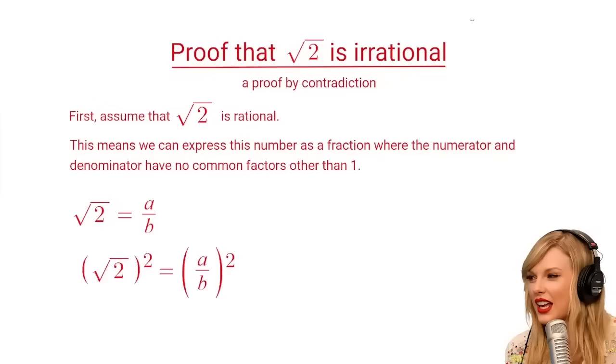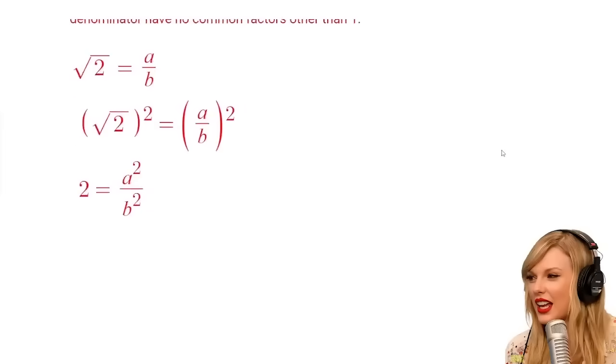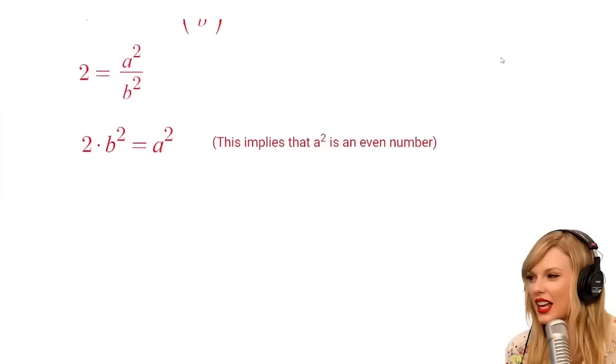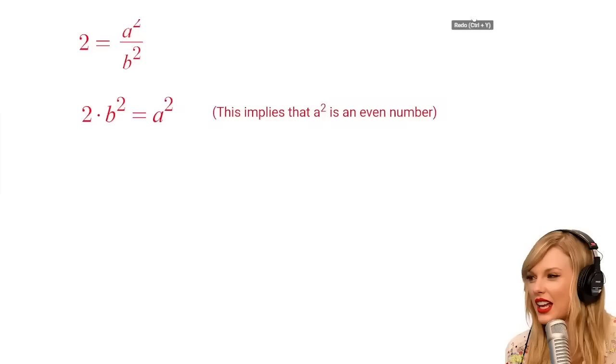Now, square both sides of the equation to obtain 2 equals the quotient a squared divided by b squared. Now, multiply both sides by b squared to get rid of the fraction. 2 times b squared equals a squared. This implies that a squared is an even number since it is 2 times b squared. Now, let's consider a. If a is even, then a can be expressed as a equals 2 times some integer k.